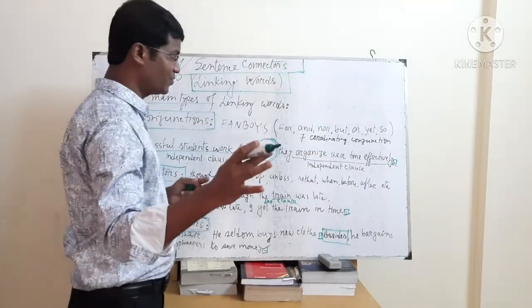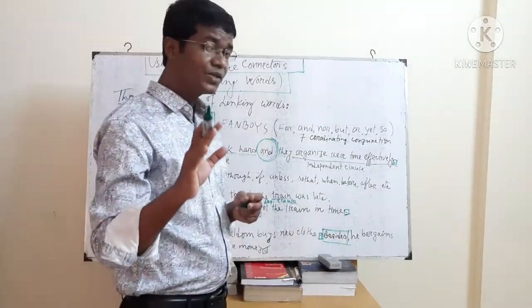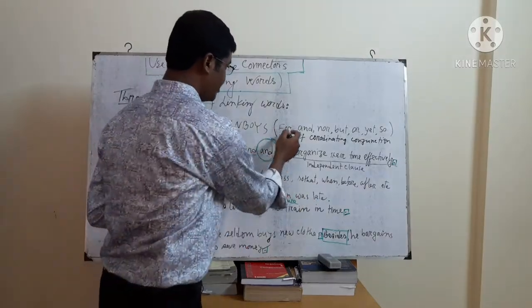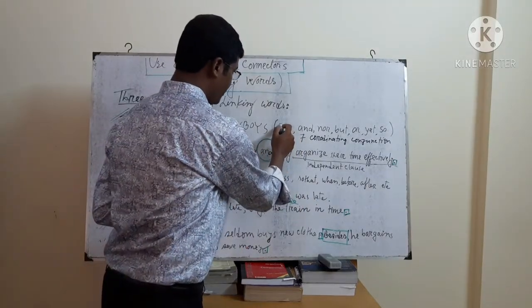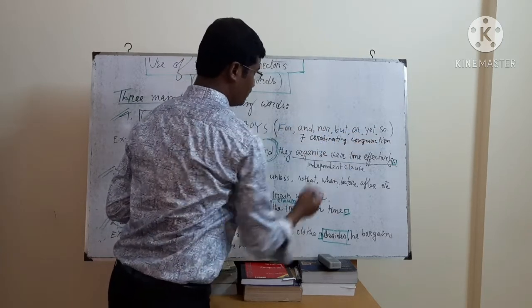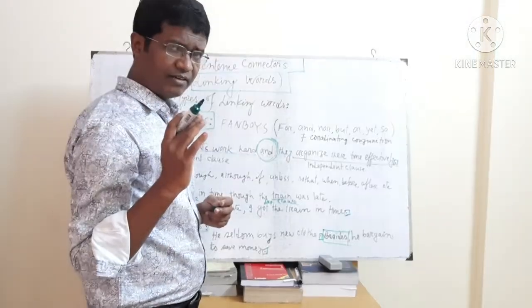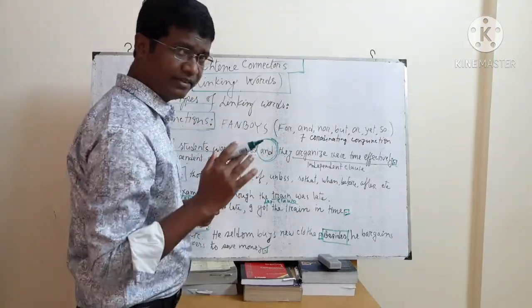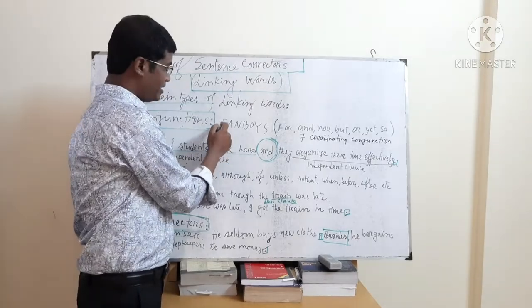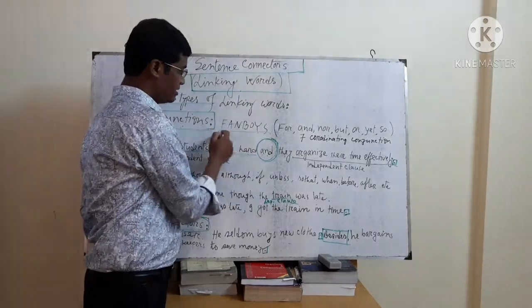And dear students, we know there are seven coordinating conjunctions. For your learning, I write them on board. You see: for, and, nor, but, or, yet, so. For remembering them, there is a keynote, the best keynote: FANBOYS.